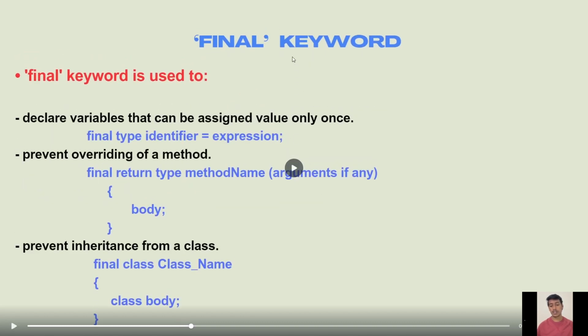So our final keyword. The final keyword is used to declare a variable that can be assigned a value only once. And here is the syntax: final type identifier equal to expression.